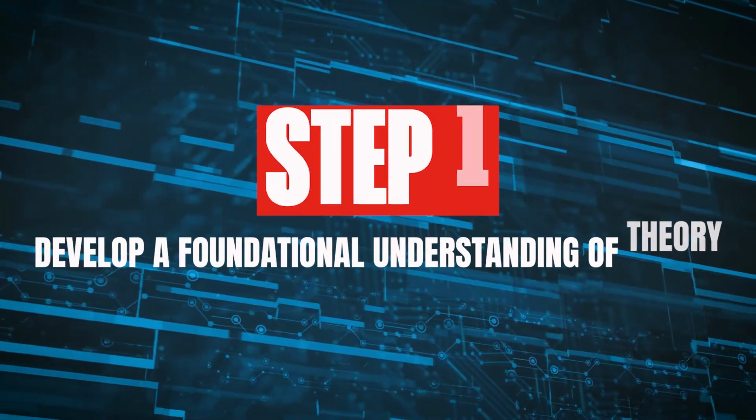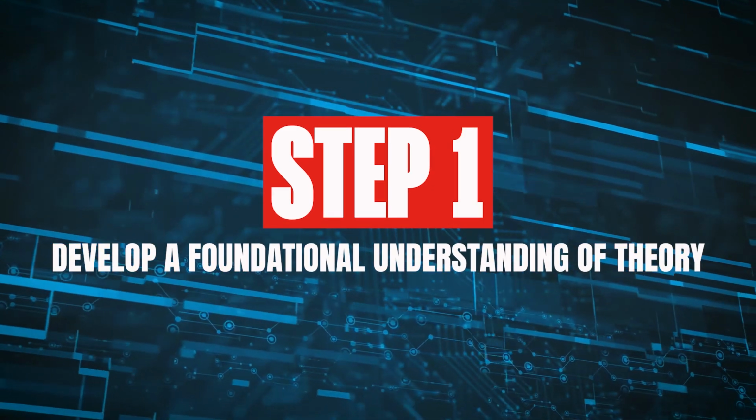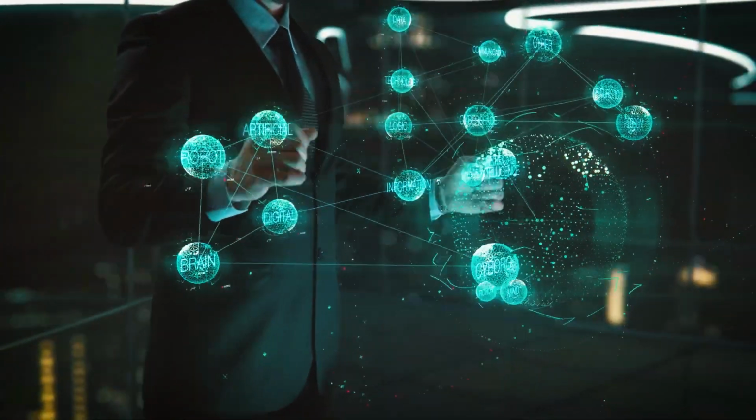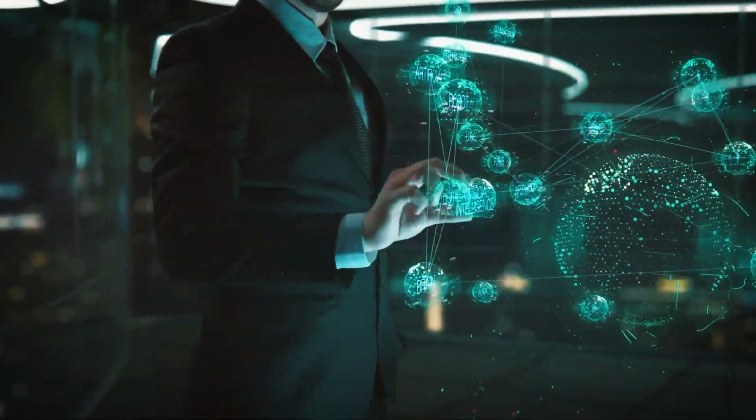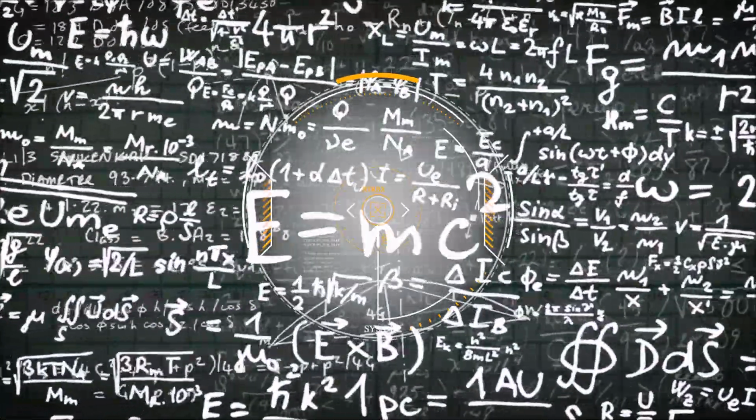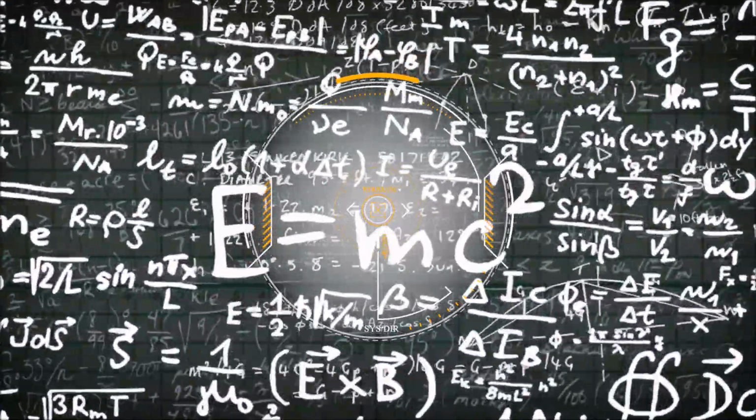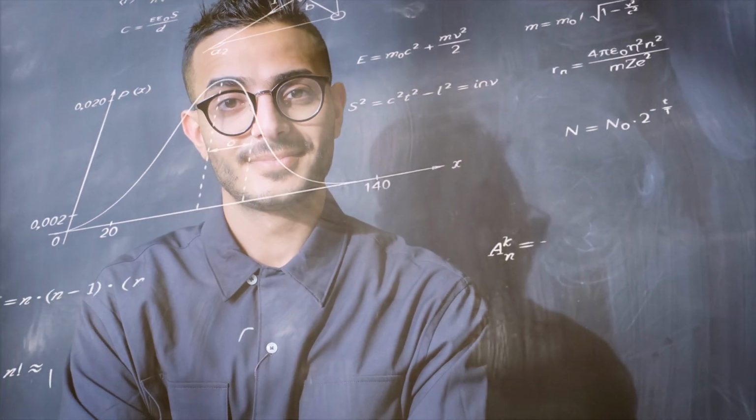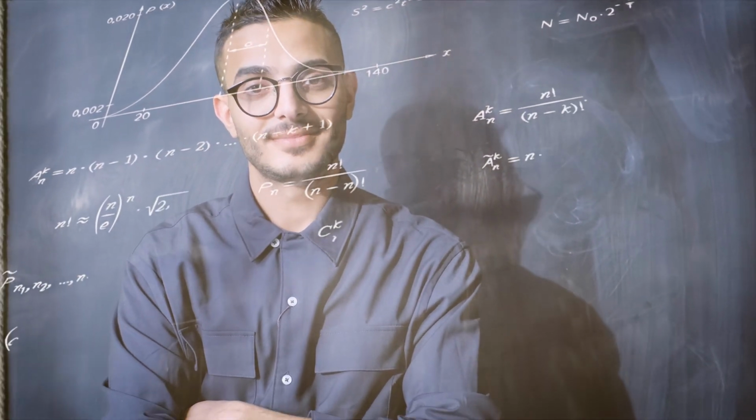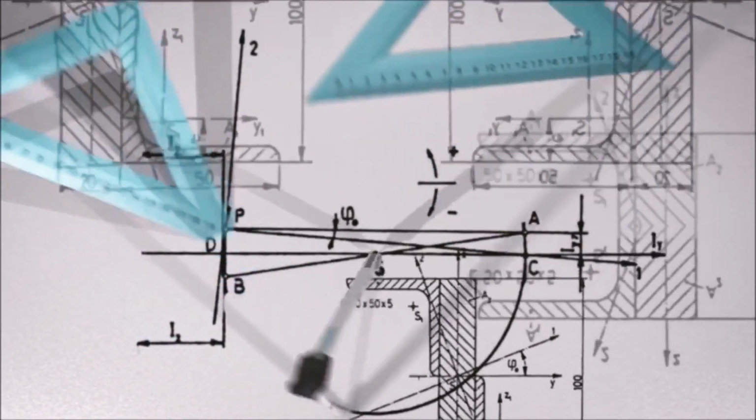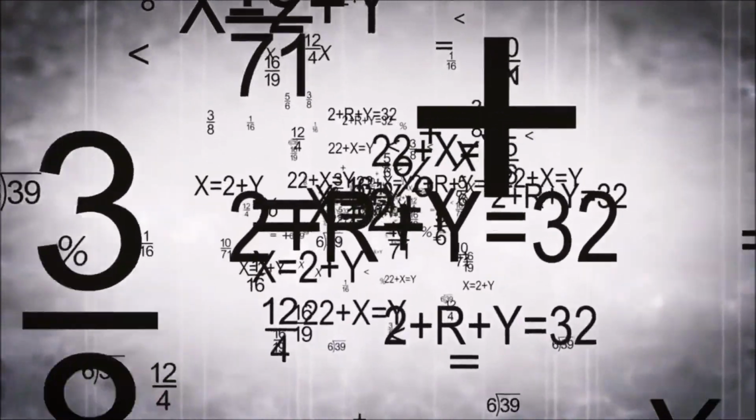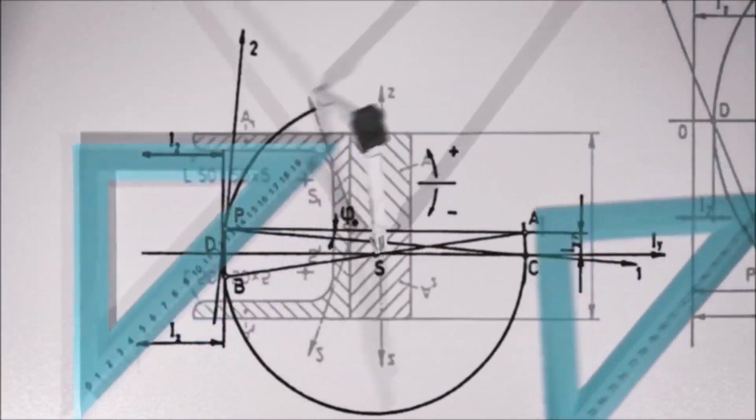Step 1 is develop a foundational understanding of theory. Theoretical knowledge of mathematics, statistics, and data is essential to comprehending and utilizing the intricate ideas of AI. Mathematics. Deep learning and machine learning are founded on mathematical ideas, but you don't need to be a mathematician to understand artificial intelligence. Knowing the fundamentals of calculus and linear algebra will help you identify and correct model flaws, as well as create new methods.